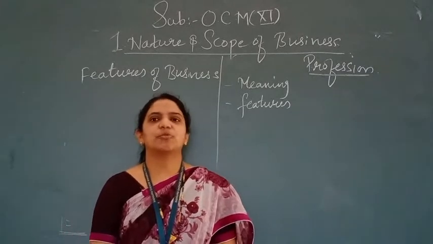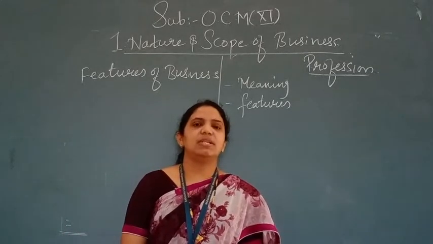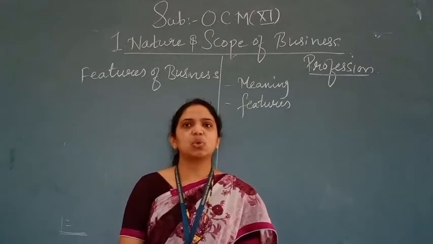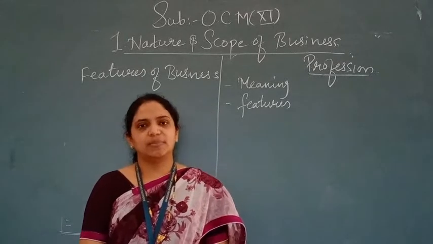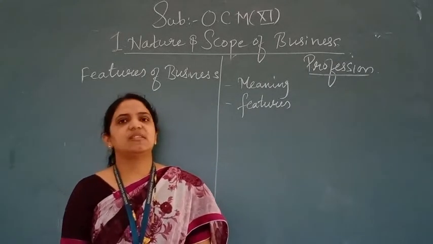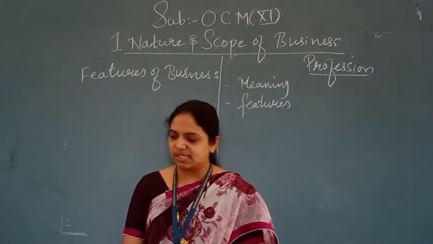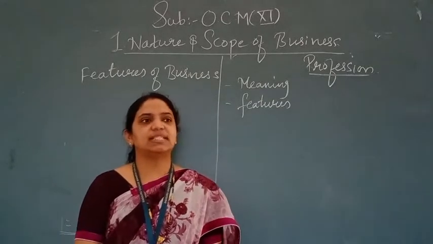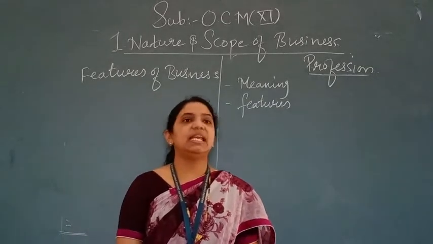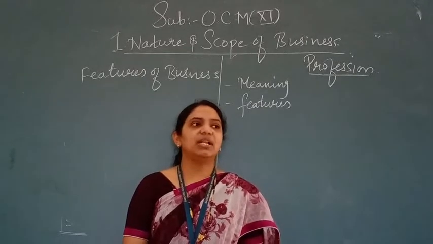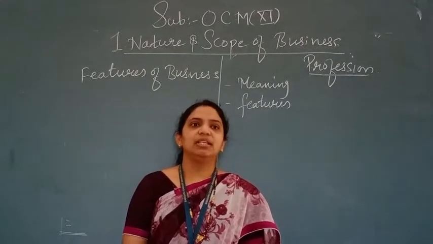Then the third was profit motive. The business is always run with a main aim; the sole aim to run a business is the profit motive only. Then we have seen the production of goods and services. Then we have seen exchange of goods and services, and the next one is dealing in goods and services. Okay, up till here we have covered it in various forms.